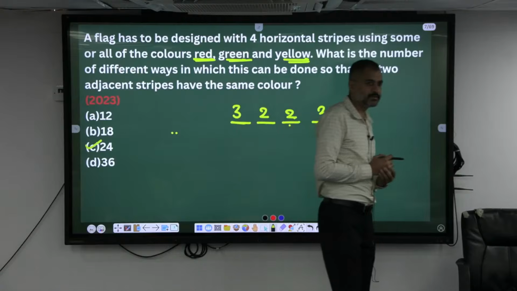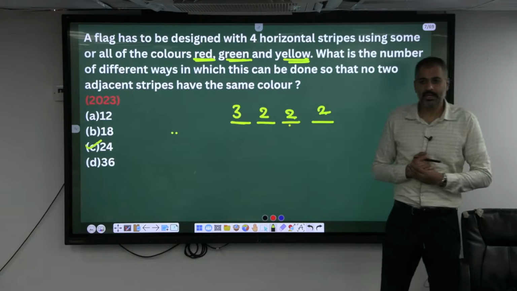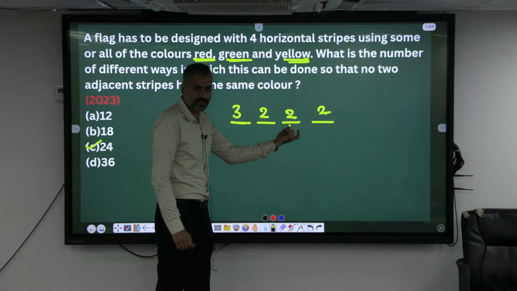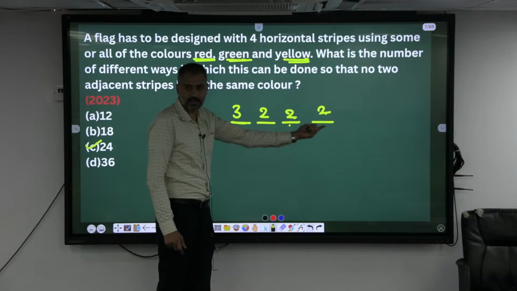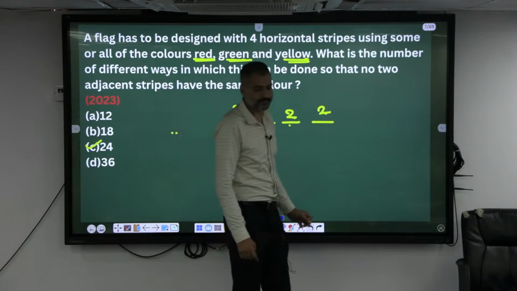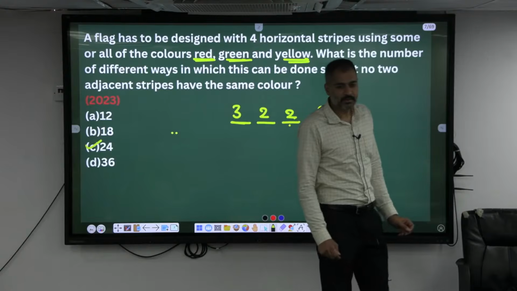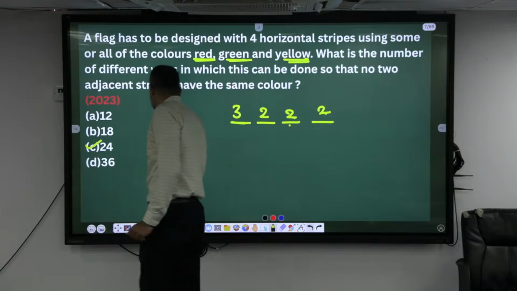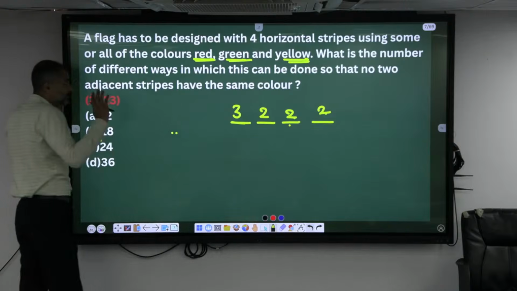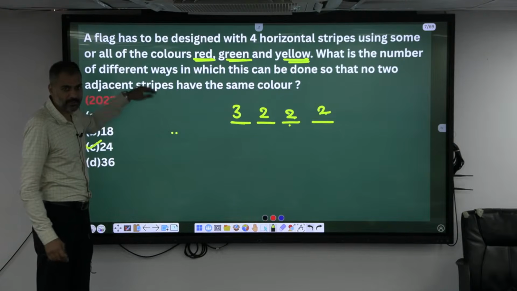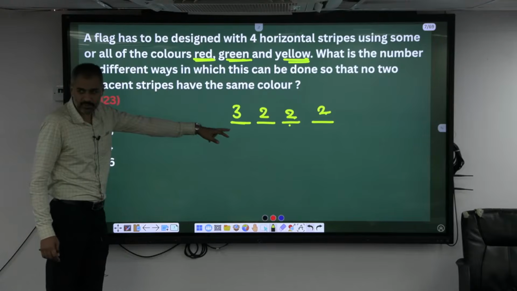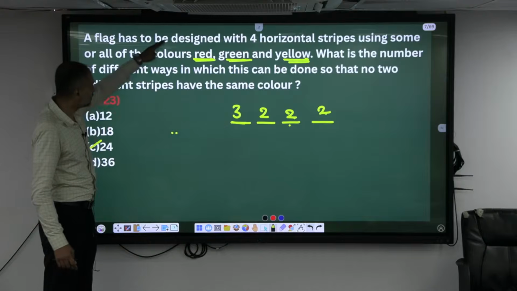Got it, sir? So when you are picking the first strip here, you can paint here, or else you can start from here only. Okay, this is again 3, afterwards 2, 2, 2. Got it? So you have to picturize it. You have to understand the science behind what we are doing there. Okay, if you get that, then you can deal with this one. This is very simple. Solution is always simple. Okay, everything lies here.